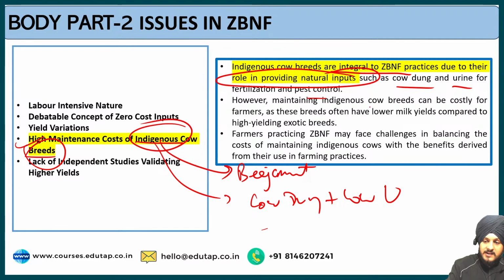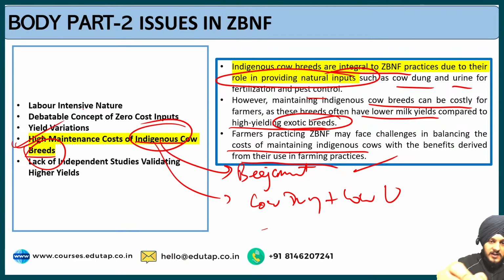However, maintaining indigenous cow breeds can be costly for farmers, as these breeds often have lower milk yields compared to high yielding exotic breeds, and farmers practicing zero budget natural farming may face challenges in balancing the cost of maintaining indigenous cows with the benefits derived from their use in farming practices. So this is an important issue which shows that zero budget natural farming is not exactly of zero cost.